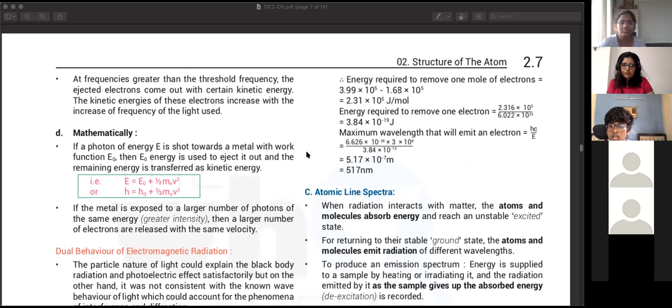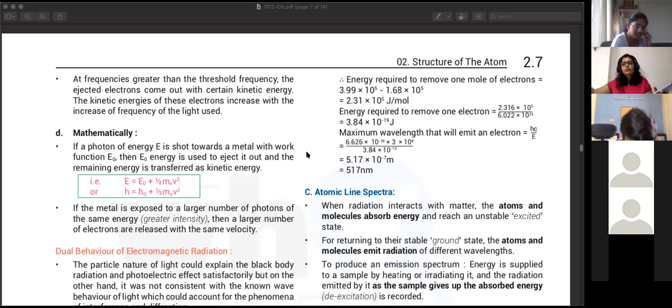How much energy till it gets? Do we divide or multiply by Avogadro's number? If you are converting from one electron to 1 mole of electrons, then you have to multiply by Avogadro's number. Think about it: 1 mole is so many electrons, 10 power 23 electrons. So if you're scaling up from single to 1 mole, you have to multiply it.